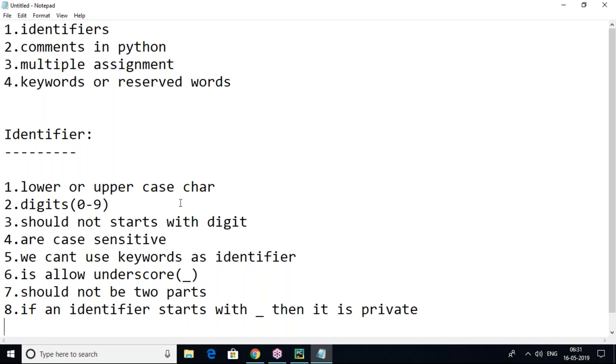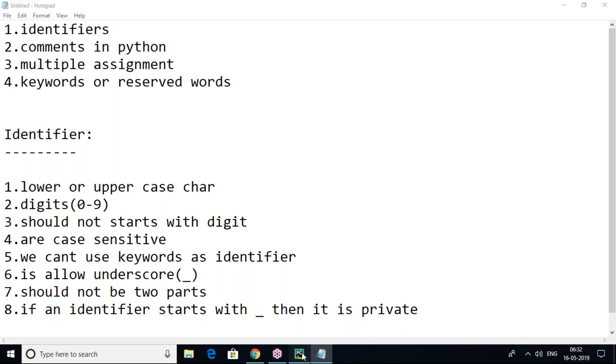So an identifier allows lowercase and uppercase characters. It allows digits 0 to 9, but should not start with a digit. Identifiers are completely case sensitive. We cannot use keywords as identifiers. Yes, we have some keywords, which I'll tell you about. Keywords have special meaning, so we can't use them for general purposes. Next, an identifier allows underscore, should not be two parts, and if it starts with an underscore, then it is private.